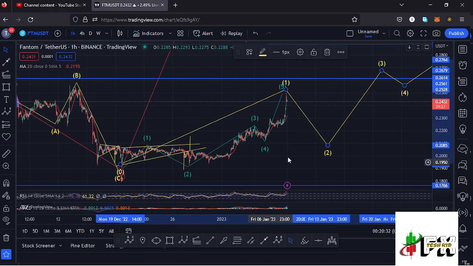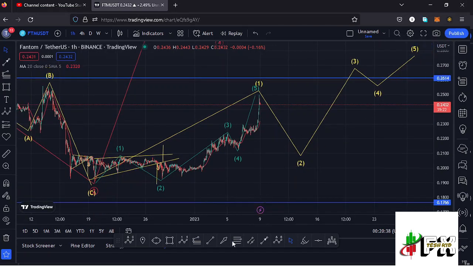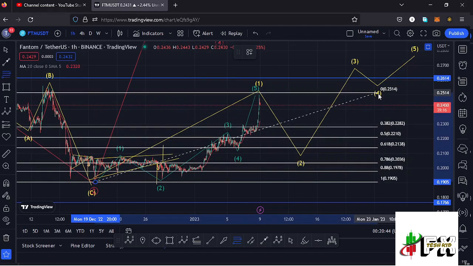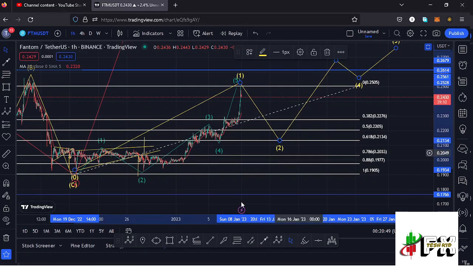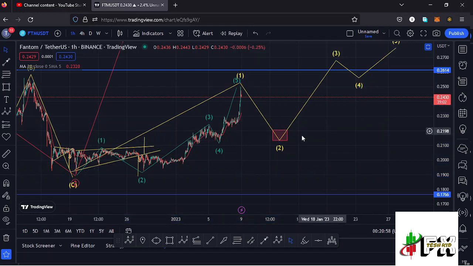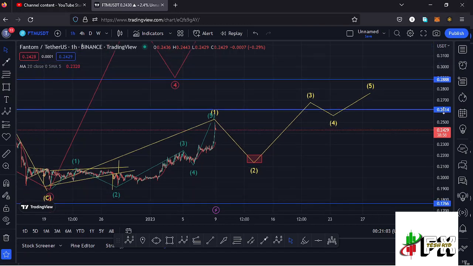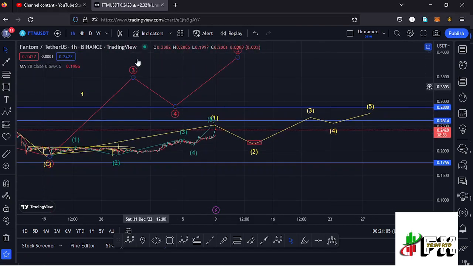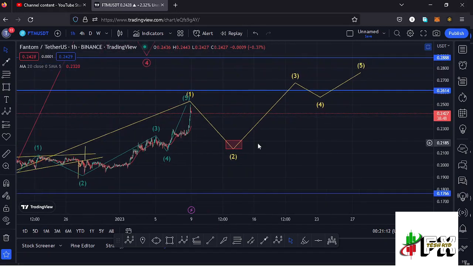And using the Fibonacci's, we can sketch out a minimum target area to the lower side in the formation of this wave 2 by connecting the fibs from the low of the first wave down there to the high of that wave 1, and that gives me a minimum retracement area between the fib level 0.5 and the fib level 0.618, which perfectly lies between the $0.22 mark and the $0.2134 mark, and that is the minimum that I would expect that second wave to the lower side to do before we see a wave 3, then a wave 4, and then a wave 5 to complete the formation of that wave 3 to the upside right here in red. And that is my primary scenario that I'm expecting to play out here on the Fantom chart very soon.